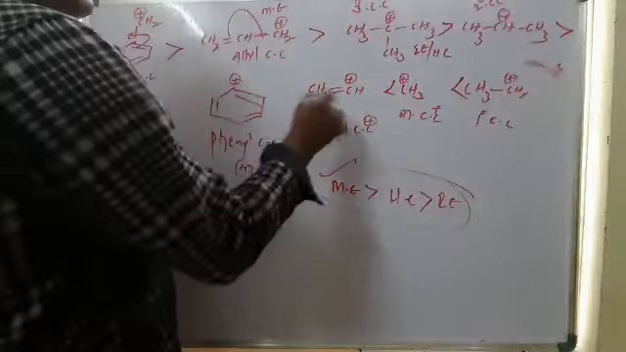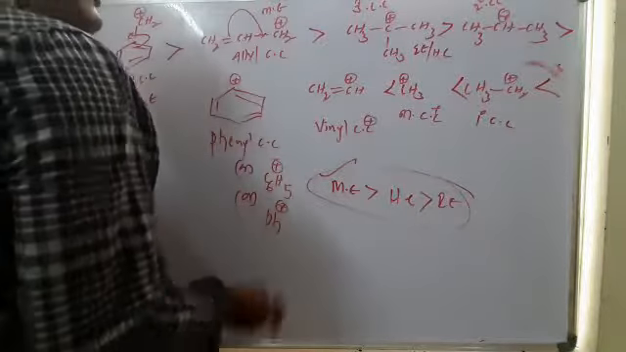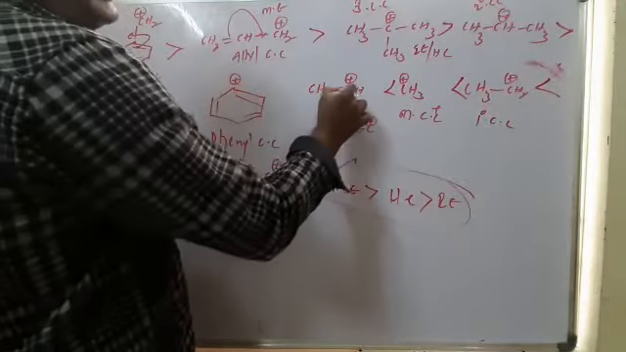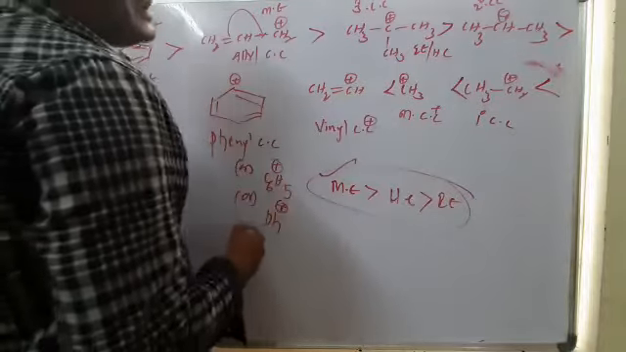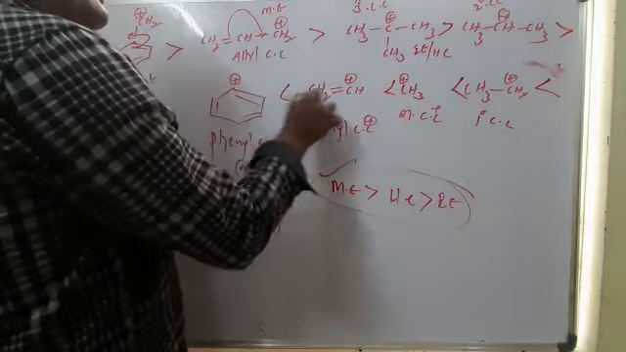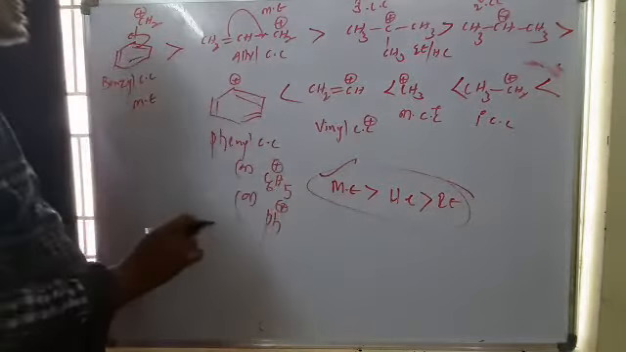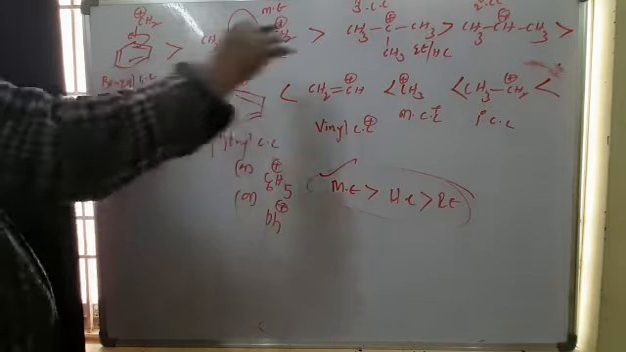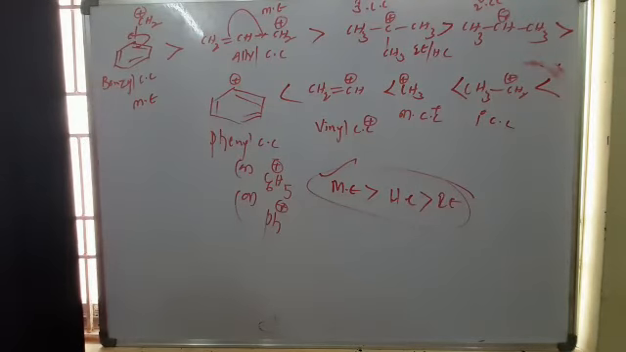Next, if you see, vinyl is most unstable because there is no resonance, a lack of resonance, and compared to vinyl, the phenyl is most unstable, a very unstable carbocation. So these are the stabilities of various carbocations.